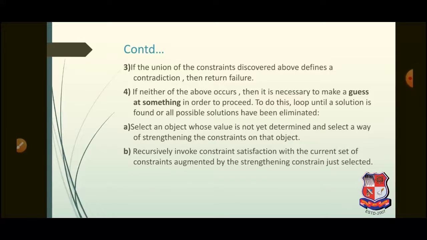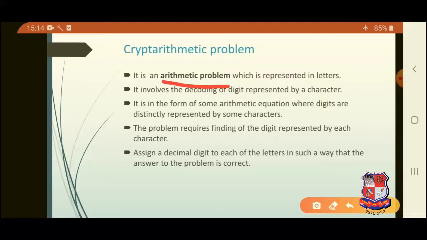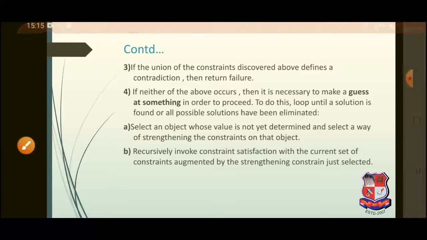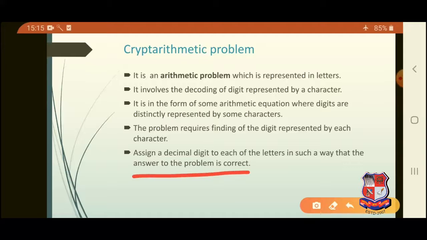If not at all, then go with guessing something, and after guessing something, we can proceed further with the new constraint that we have just now added and try our best to find the solution. The classic example of a CSP problem is a cryptarithmetic problem. It is an arithmetic problem which is represented in letters. It is in the form of some arithmetic equation where digits are distinctly represented by some characters. Assign a decimal digit to each of the letters in such a way that the answer to the problem is